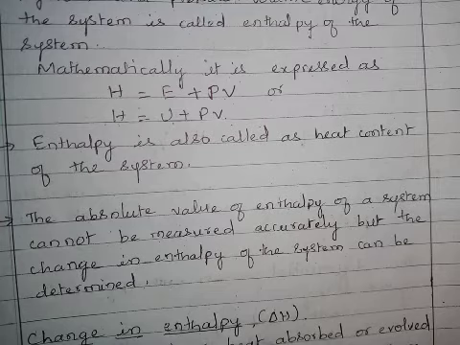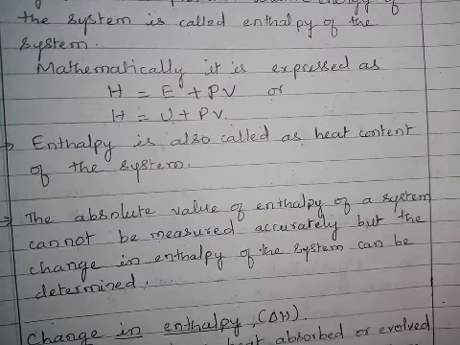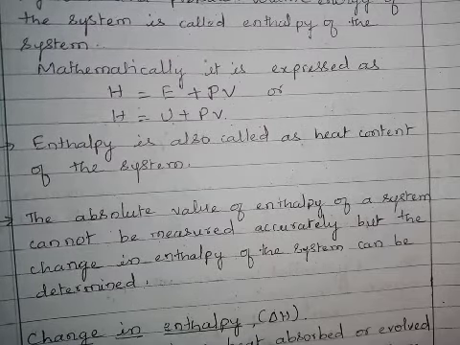Whenever we add them, we get internal energy. We can calculate the change in internal energy of the system, but we cannot calculate the absolute internal energy of the system.